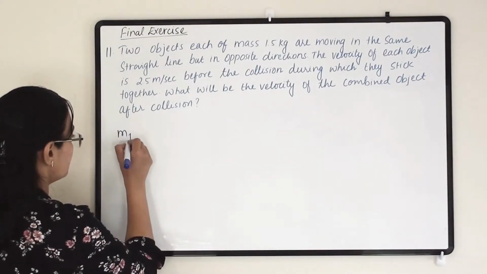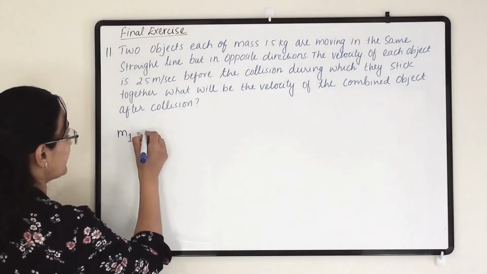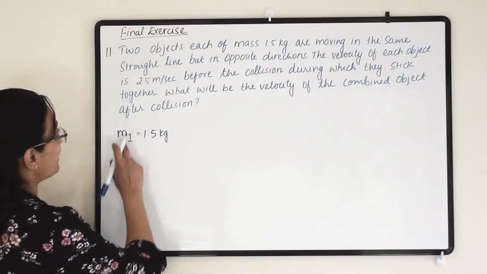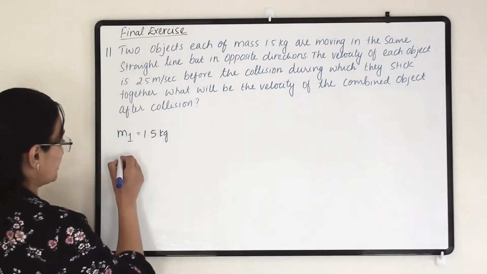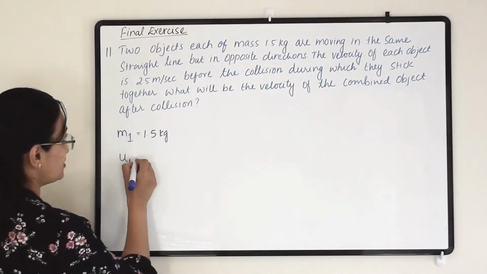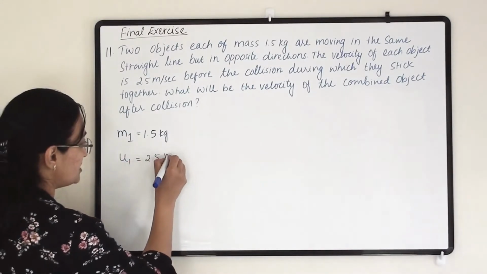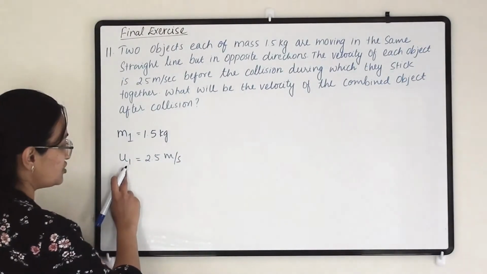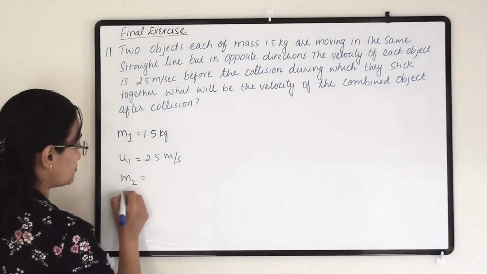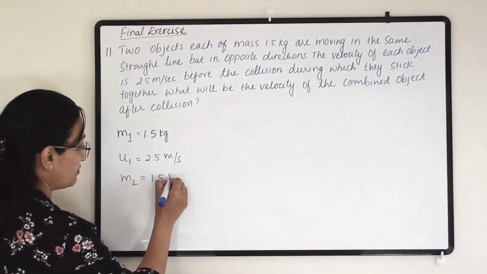So m1, that is object 1, and that mass is 1.5 kg. Then the velocity of this first object is going to be the initial velocity of this object, so that is 2.5 meter per second. So this is initial velocity, that is before collision. Now m2, mass of second object is 1.5 kg.